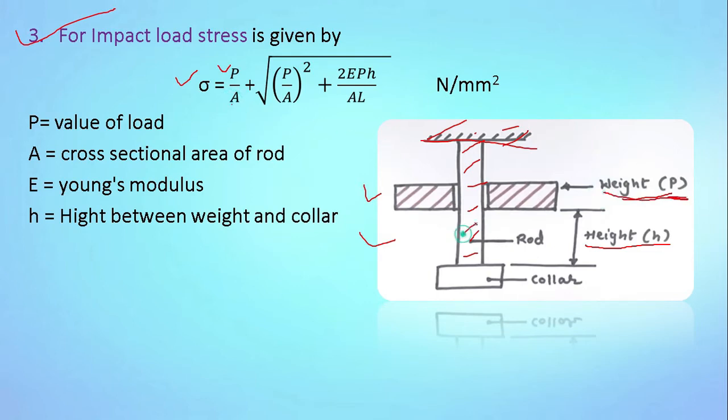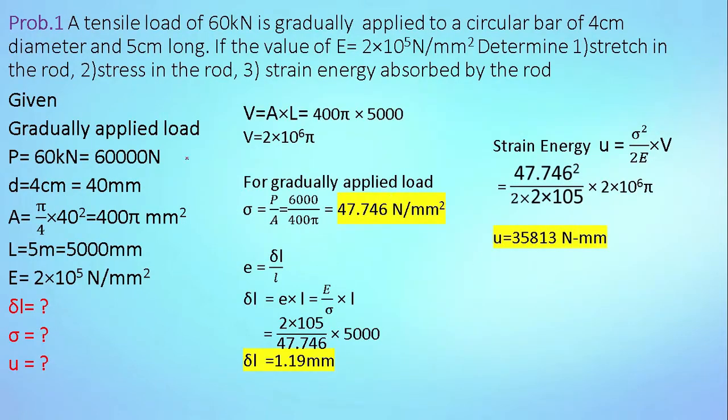A is the cross sectional area of this specimen. E is the Young's modulus for that material. H is the height of this weight above this collar. A is again the cross sectional area of this specimen, and L is the length of the specimen. So we will solve problem number 1.